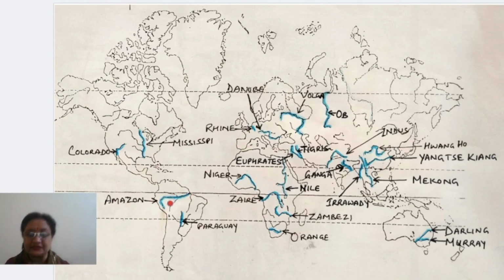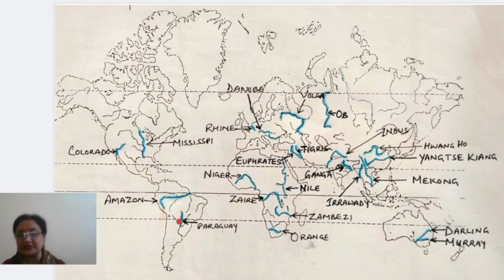In South America you will find Amazon River is the most important one, right? It is forming almost a 7 mark, just like 7. Now come to the next one, Paraguay. Okay, this is actually Paraguay River.